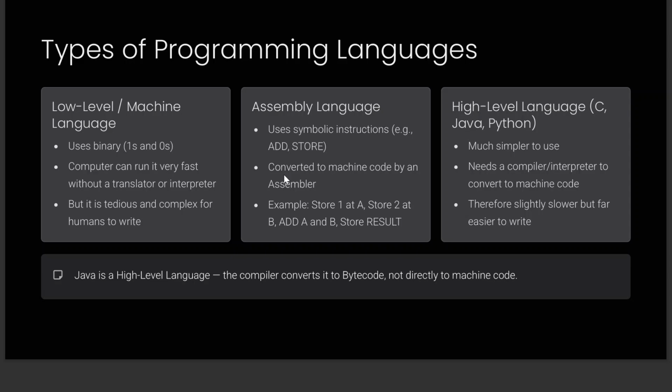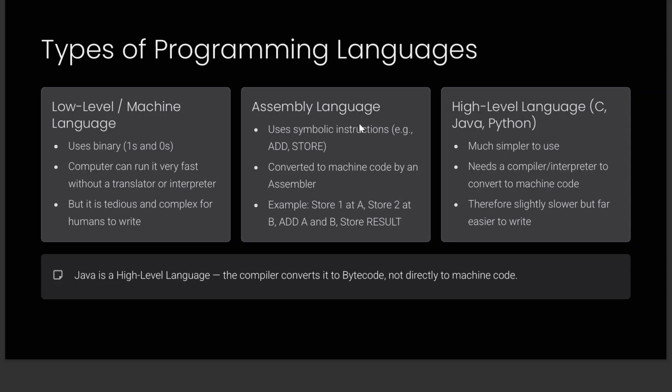If you write code in assembly language, you will need an assembler in order to convert the assembly language code into machine code. For example, there is an instruction in assembly language like store one at A, store two at B. So this is an example of how assembly language looks, which is slightly better than a low level language.